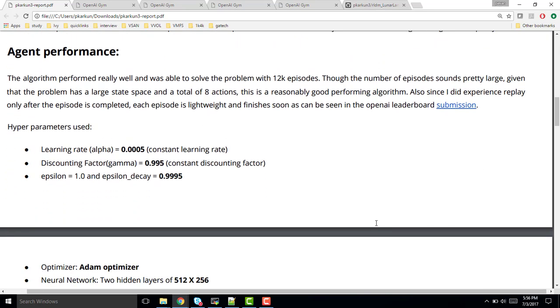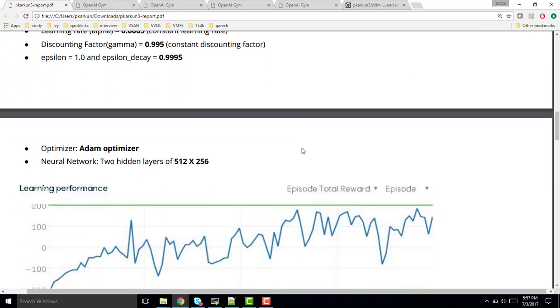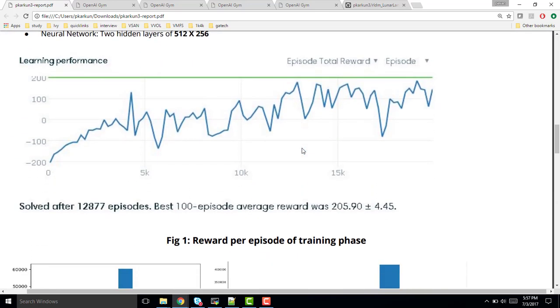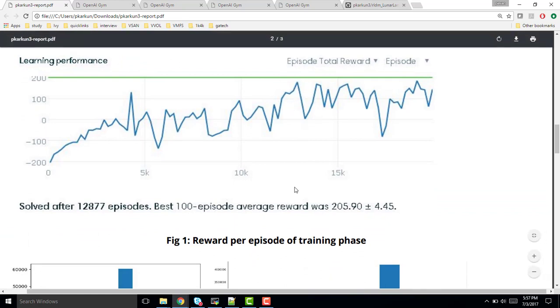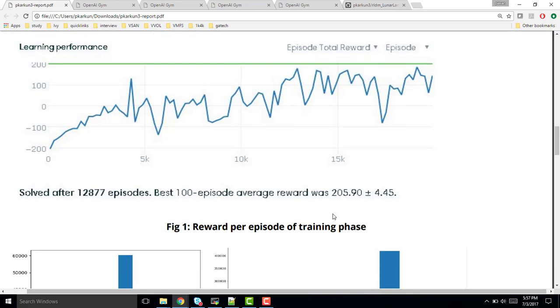My agent with these hyperparameters was able to solve the Lunar-Lander problem with 12,000 iterations. The learning rate was 0.05, with a 0.995 discounting rate gamma with epsilon decay, the Adam optimizer, and a multi-layer neural network of 512 and 256 neurons each. So here is the learning curve. As you can see, around 12,000 iterations it was able to solve with an average of 205.9 rewards.